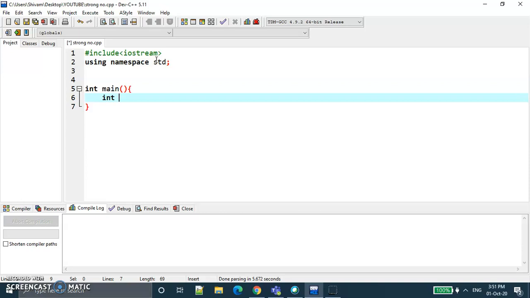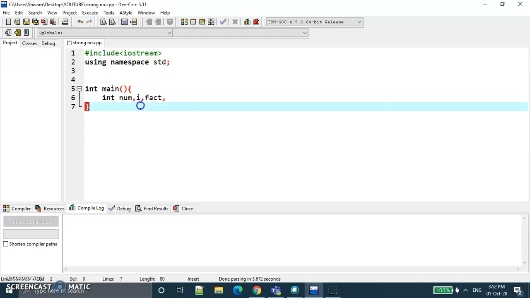In int main we declare some variables to calculate the strong number. Here we take a variable int number, and we will take an input from the user. We also take a variable i, and we check the factorial. For calculating the factorial we have to check the remainder also, so for calculating the remainder we take the number modulo 10.